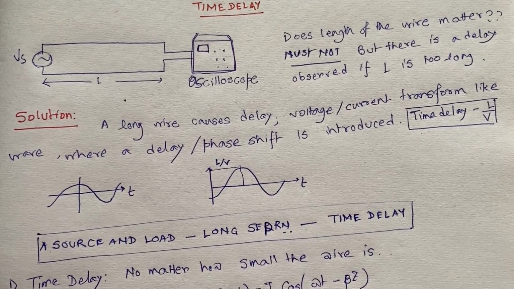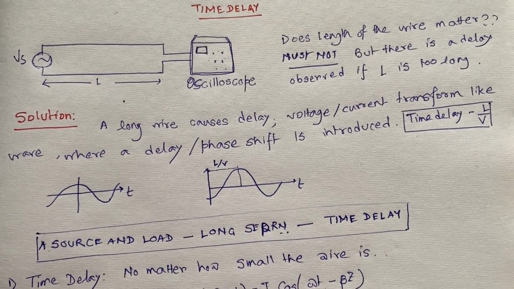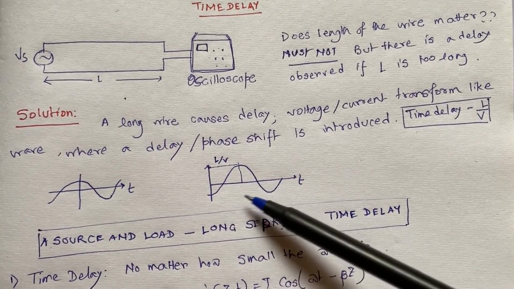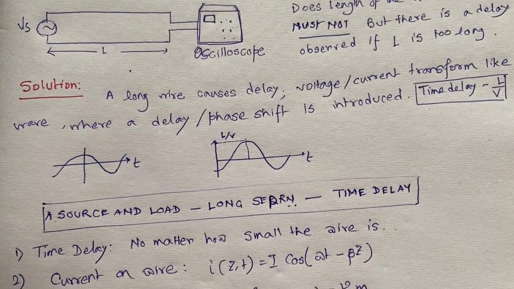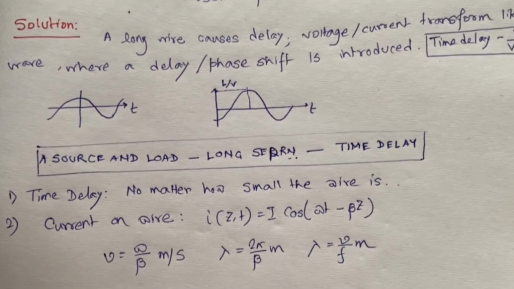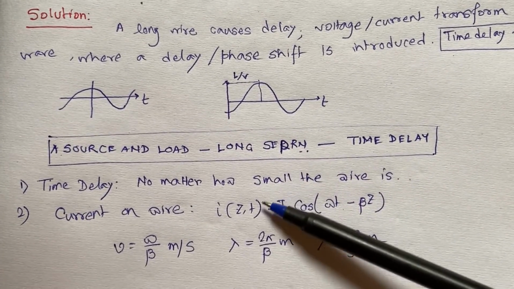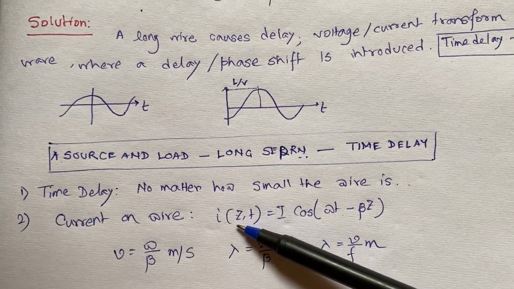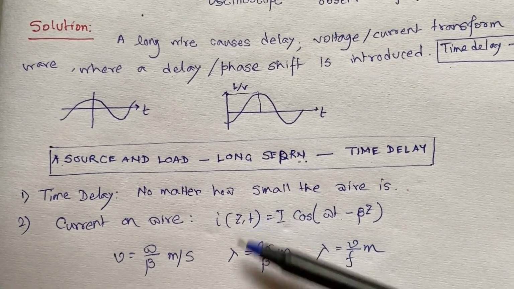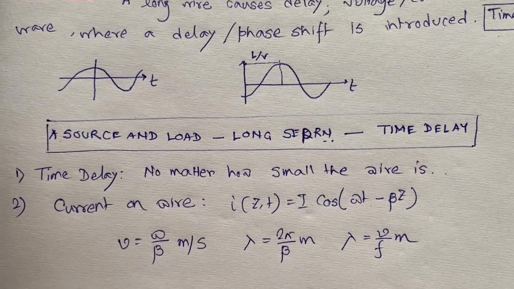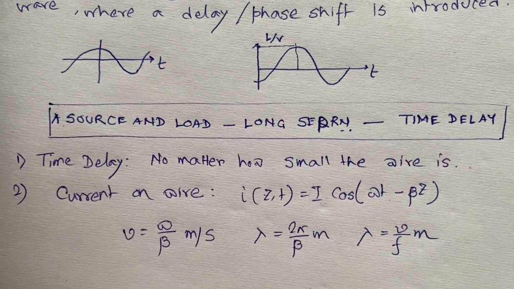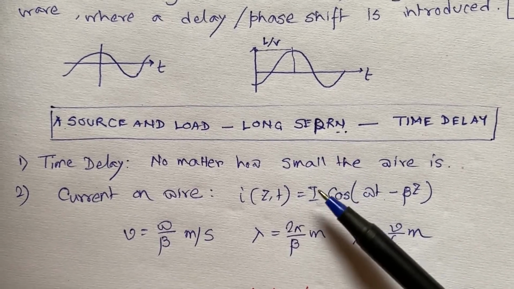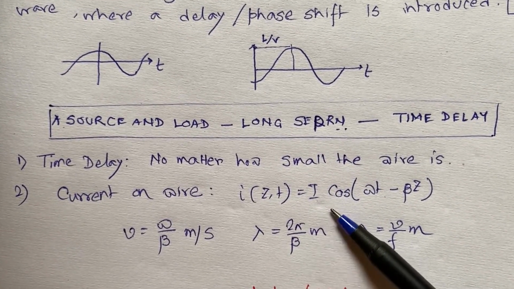For this we need electromagnetism, because in electromagnetism we deal with current and voltage as waves, and as a wave propagates, we know a phase shift is introduced. So if I consider this is my current, this current is a function of both space and time. If I consider the propagation axis to be the z-axis, then at z equal to 0, it was I cosine omega t, where t is the instantaneous time which is varying.